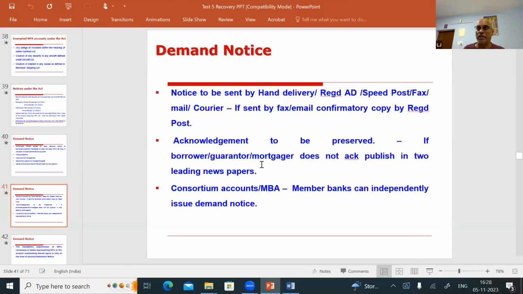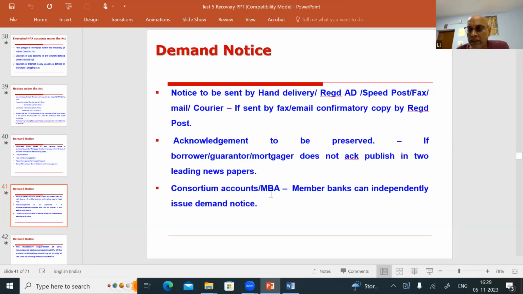Then in the case of a consortium or multiple banking, 2-3 banks have come together and sanctioned a loan against the same property. So what will happen? Let's assume in bank A it has become NPA, in banks B and C it has not become NPA. Now, what to do? Whether you can issue the demand notice because in our bank it has become NPA. Yes. If the account becomes NPA under a consortium or multiple banking arrangement, the bank in which it became NPA can issue the demand notice without the permission from either the lead bank or other member banks.